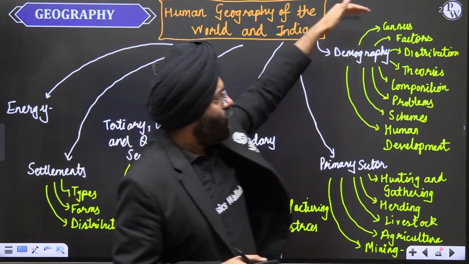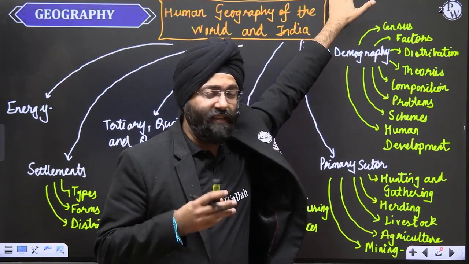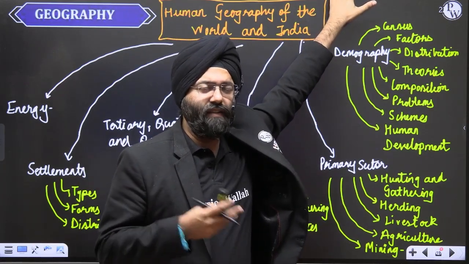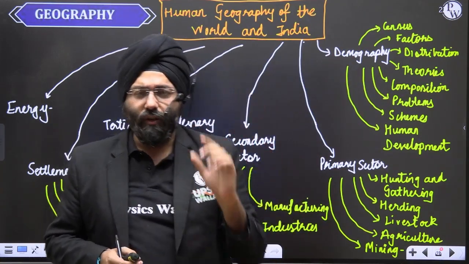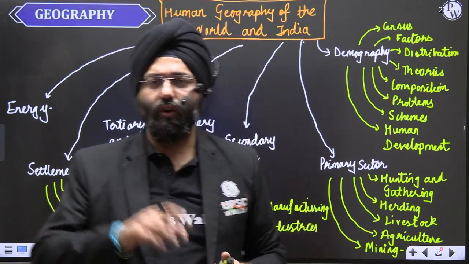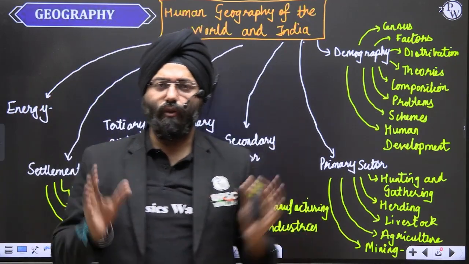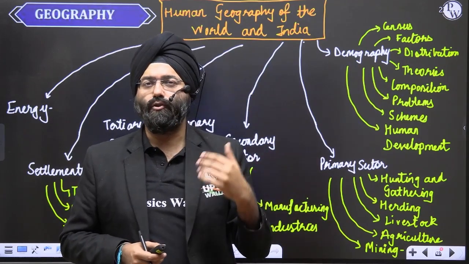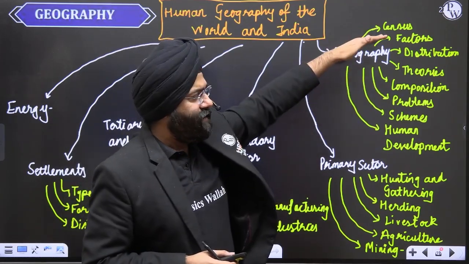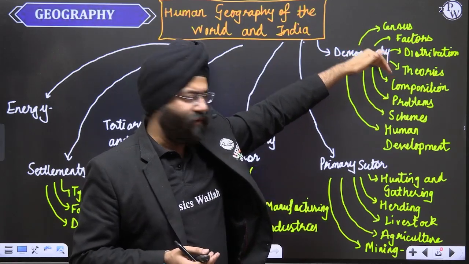Over here, we are expected to study the census data of, obviously, India. The 2011 census is the latest data. Along with it, with respect to the world, we need to refer to the United Nations report on what the population is across the world and the dimensions impacting it. That should be covered using a map or a diagram that basically helps you to remember. Factors that are responsible, the distribution, certain theories need to be known, right?